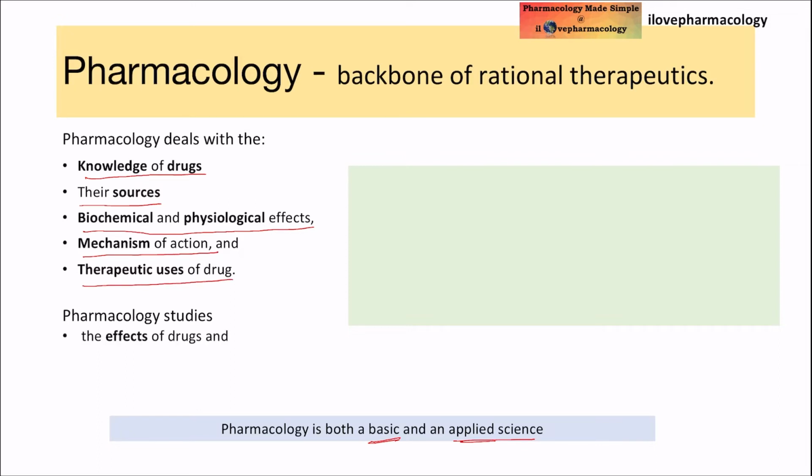So pharmacology, in simple terms, is a study which helps to know the effects of drugs and also helps to know how they exert their effect.